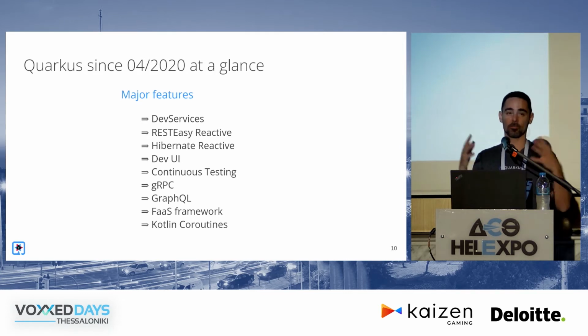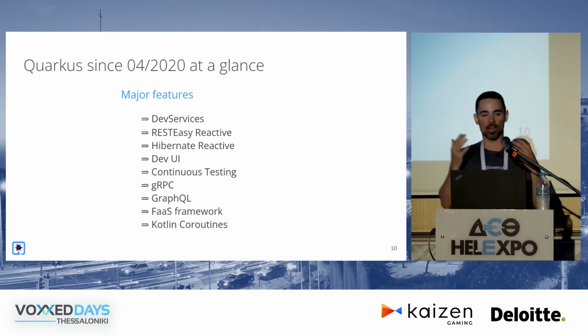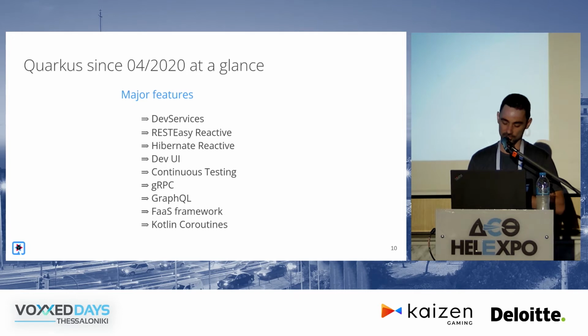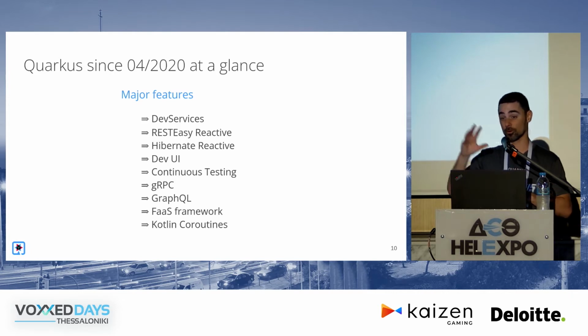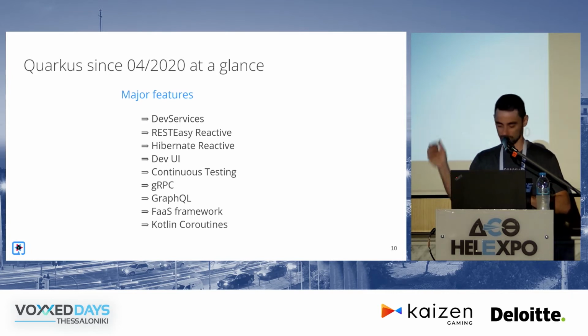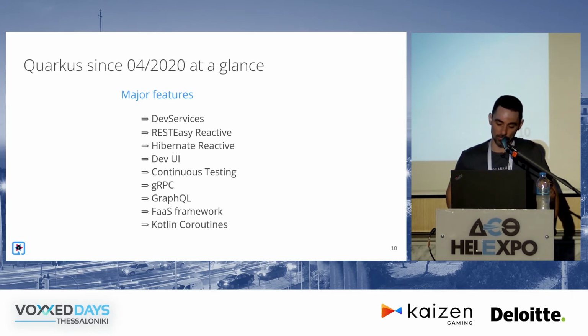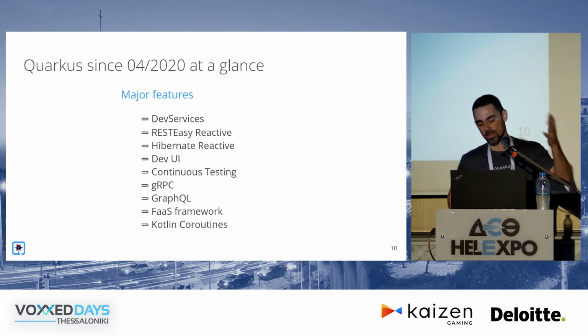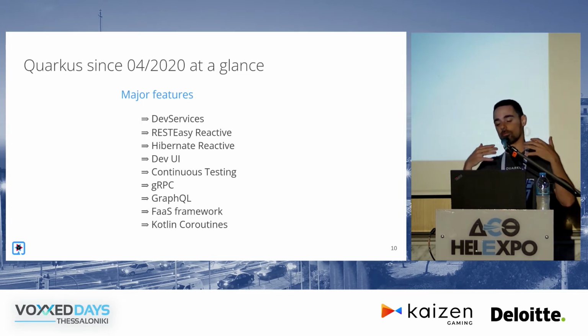Dev Services, basically, is an integration with Testcontainers, an amazing integration with Testcontainers, both when you're running the application and when you're testing your code. We'll see that in practice. RESTEasy Reactive: basically we rewrote our JAX-RS implementation to work with Quarkus build time principles, and to work with a reactive core instead of the blocking I/O that we had. And that also enabled us to expose the next thing, which is Hibernate Reactive.